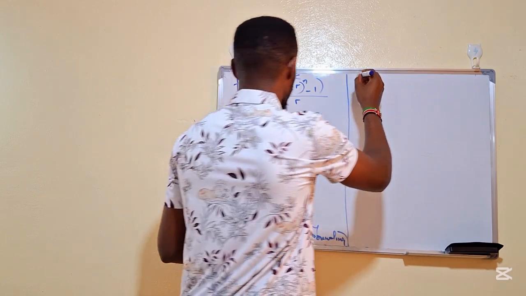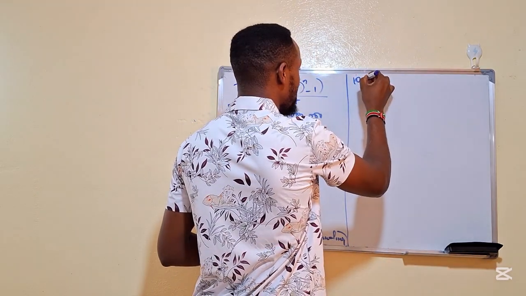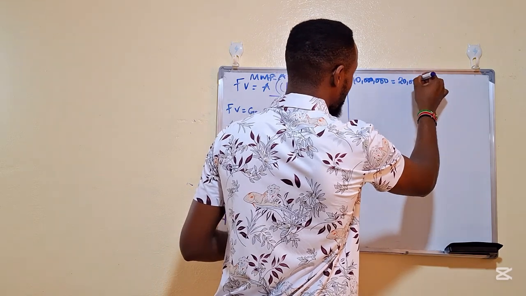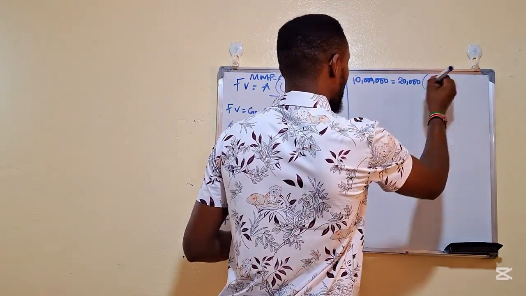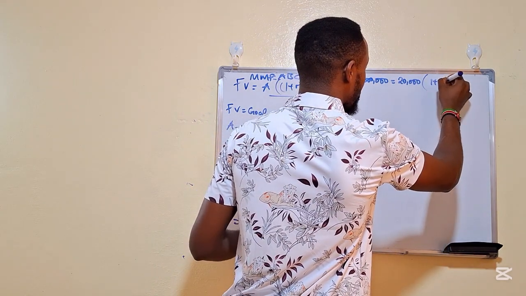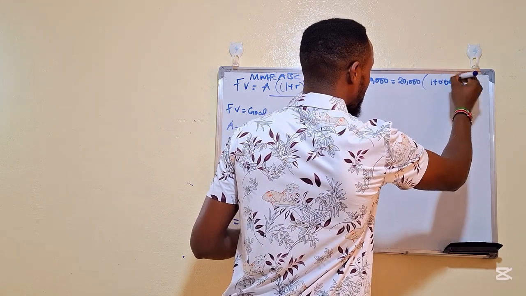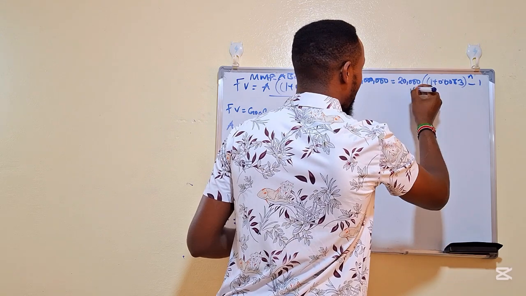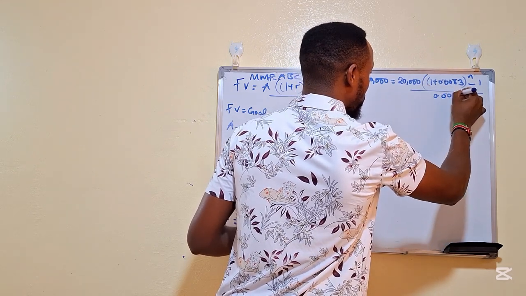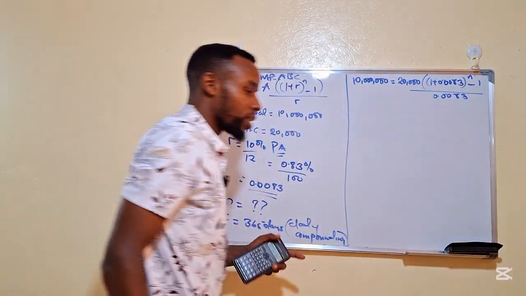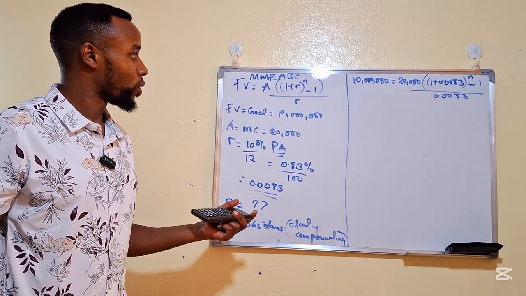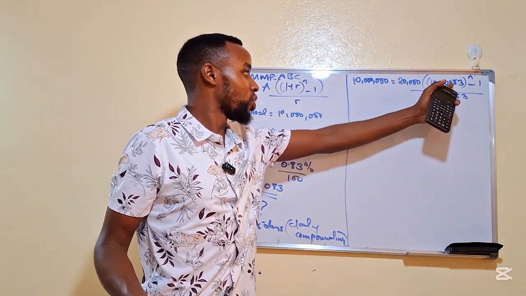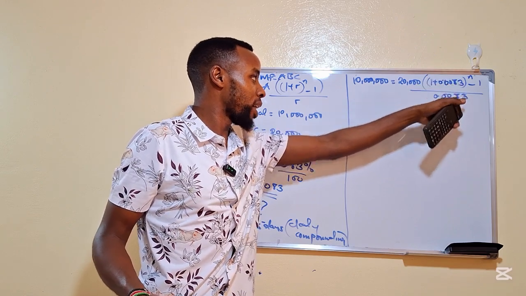So, ladies and gentlemen, our future value here, which is 10 million, is equal to the amount 20,000 into brackets. This one is going to be 1 plus 0.0083, then raised to power n minus 1, divided by 0.0083. Simple. 10 million is equal to 20,000 times 1 plus 0.0083 raised to power n minus 1, divided by 0.0083.